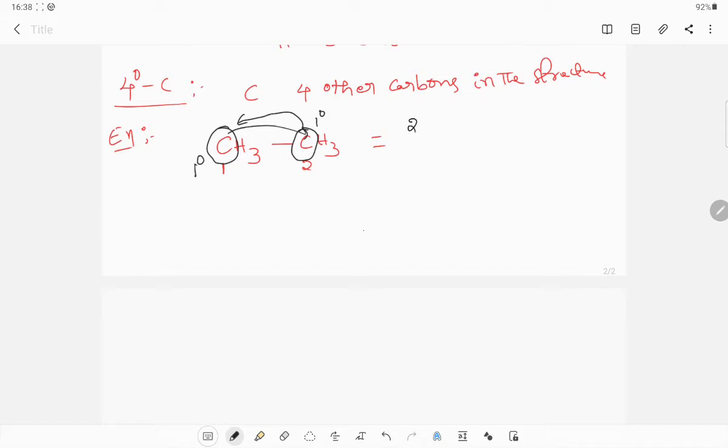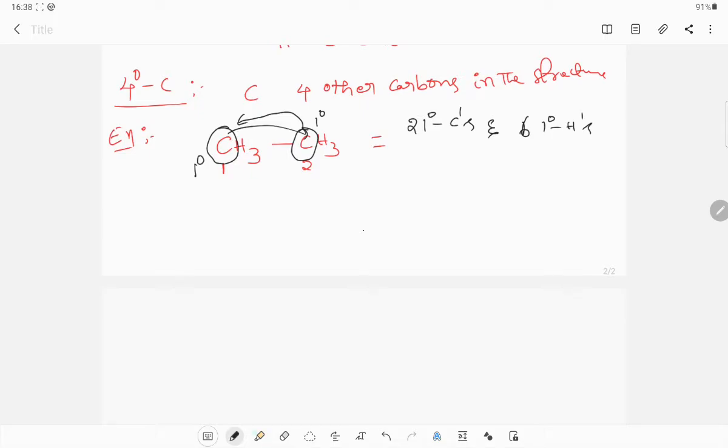Now two primary carbons are there and 6 primary hydrogens are present. Why 6? I already told you primary hydrogen is nothing but hydrogen attached to primary carbon.